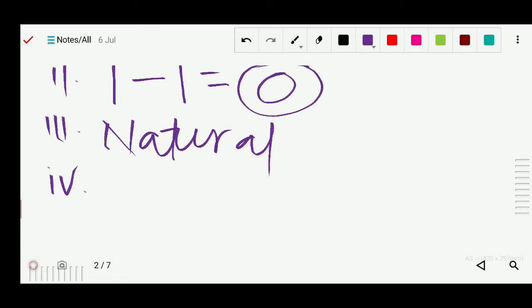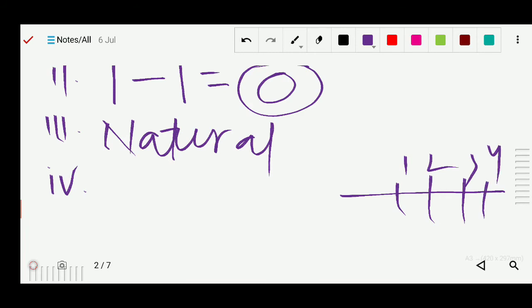Okay. Next, number 4, every whole number on the number line is dash than every whole number on its left. So of course this is the number line, suppose. Here I write 1 2 3 4, likewise you can see. This 1 is left of 2, and 2 is to the left of 3.